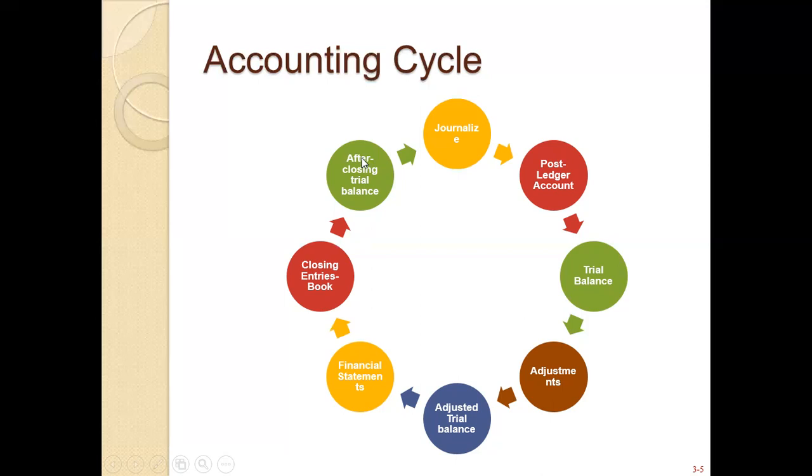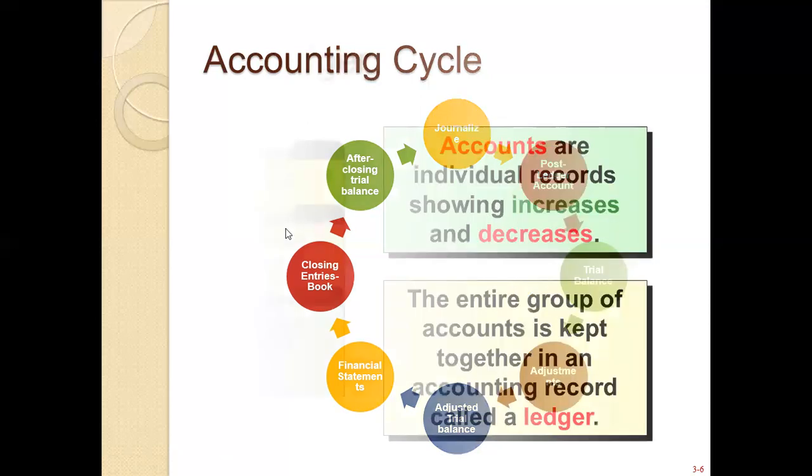The closing trial balance is basically a report of your detailed accounts, representing all the permanent accounts. Then your fiscal year starts again, and you start with journalizing and posting and the trial balance. This cycle repeats continuously whenever you are doing the accounting cycle. Fine, class, this is the accounting cycle that I am talking about.